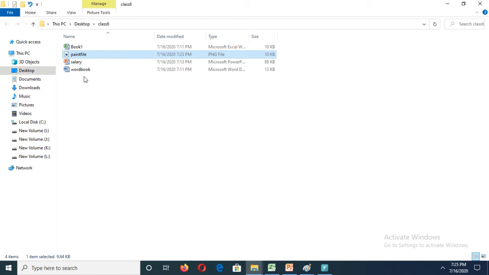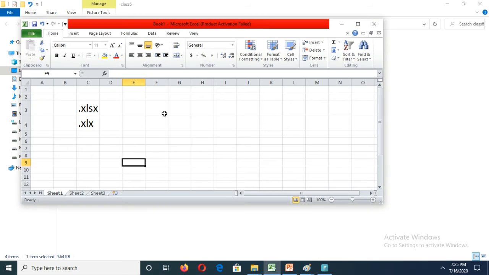I think you all understand what is the meaning of this extension. See, Excel file, PNG file. To identify each file, we are using this extension. Usually for Excel files, we are using this .xlsx, like this way. First, we will give the name, then dot that file name.